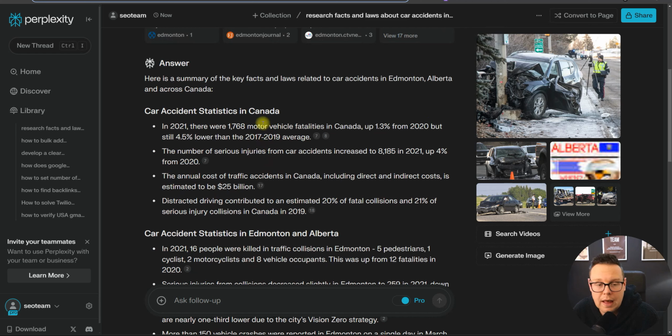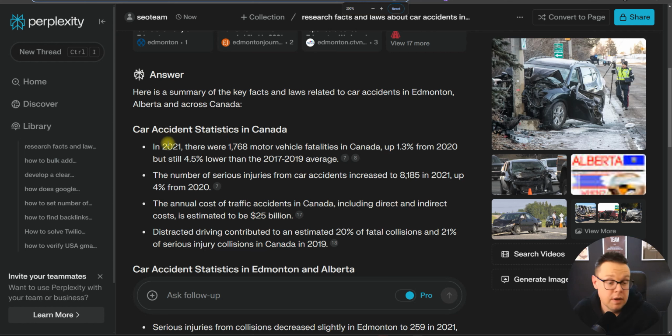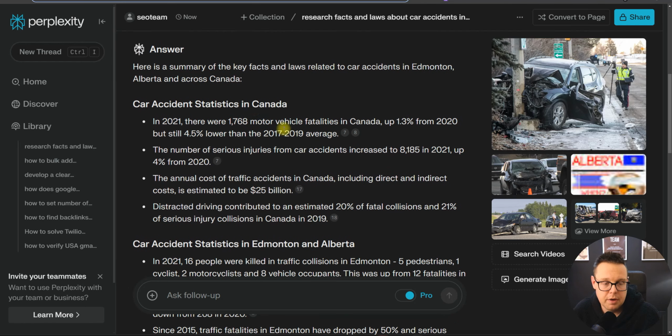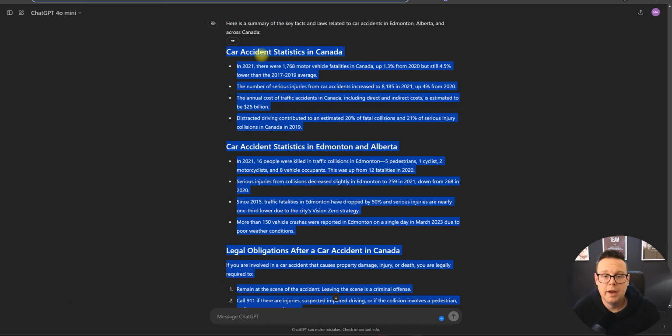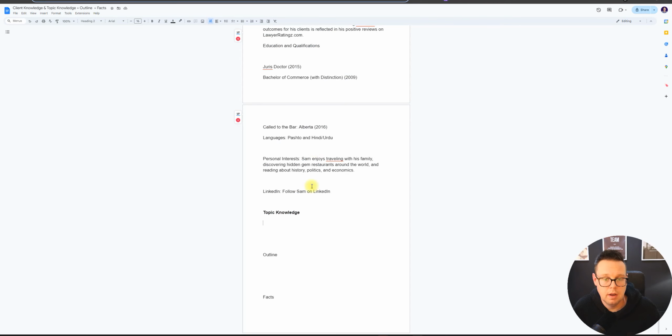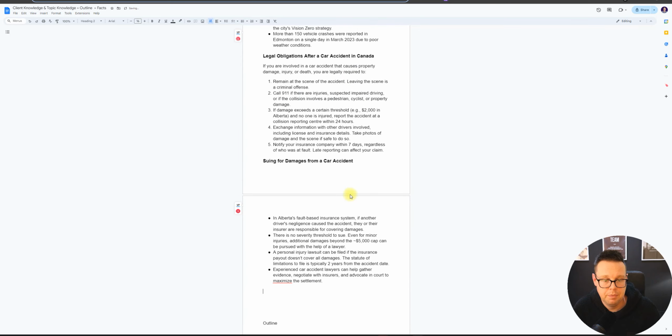I would also go the extra mile and actually find statistics from 2023 or 2024, which you can probably get from government websites. It's just that these might have not been indexed in Google yet. So going that extra step definitely helps. Cool, quick formatting here to change that from the Perplexity Markdown format. And now we pop that into our client knowledge base over here.